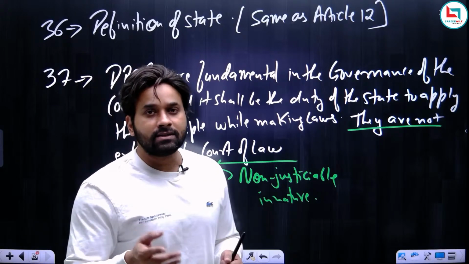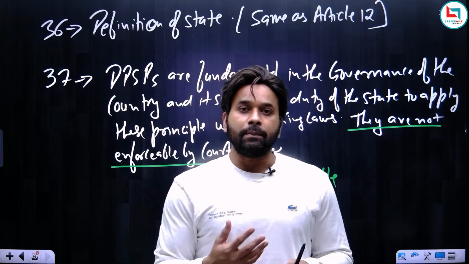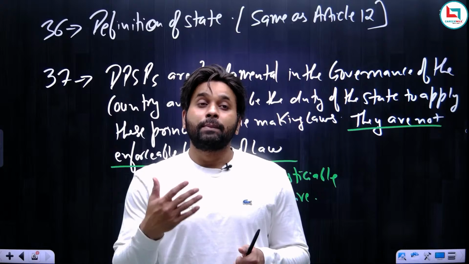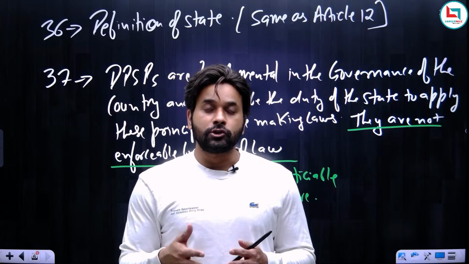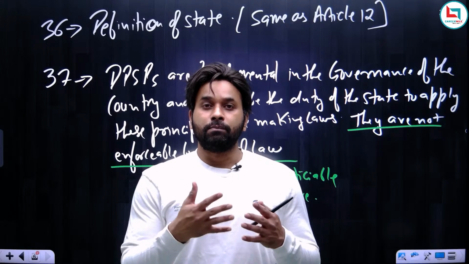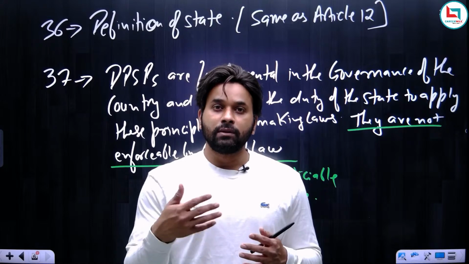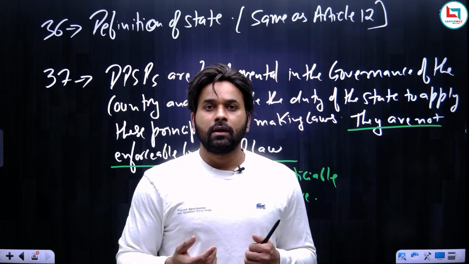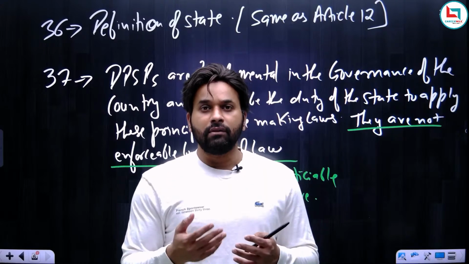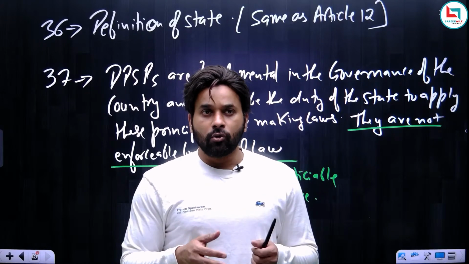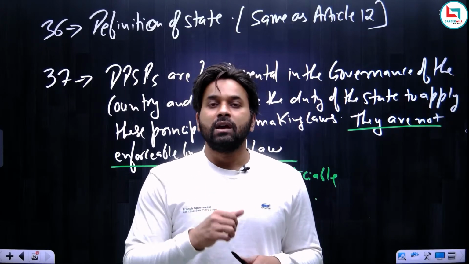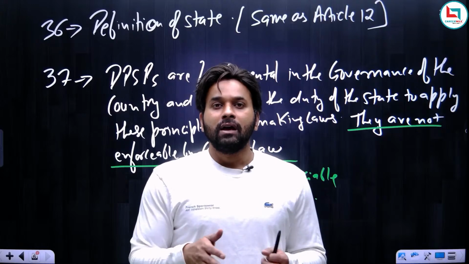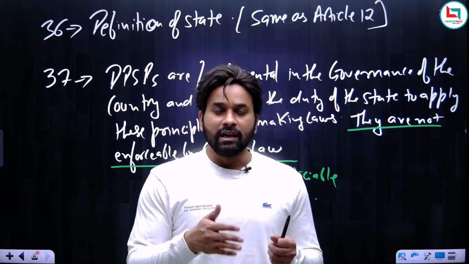Why does it make sense? The primary purpose of DPSP is to ensure that the welfare of the people is secured and promoted. For ensuring the welfare of people, what is required? The government must have resources. Without resources, you cannot ensure that citizens live a good life.